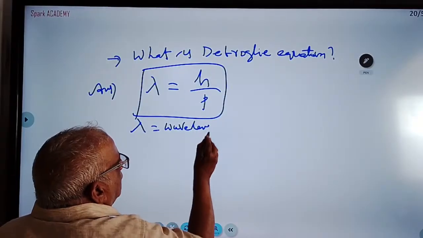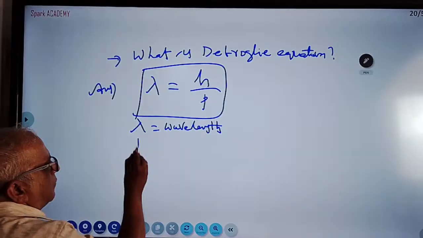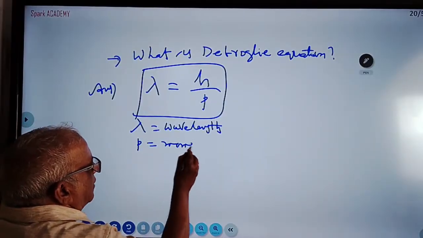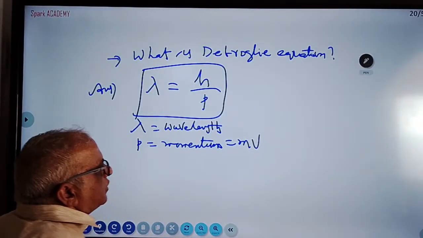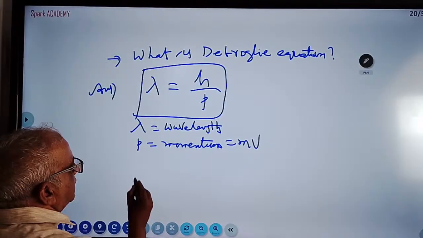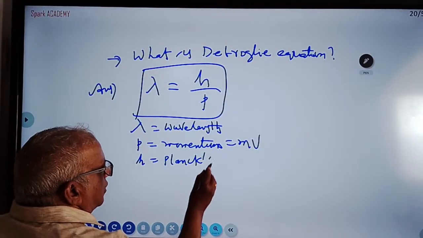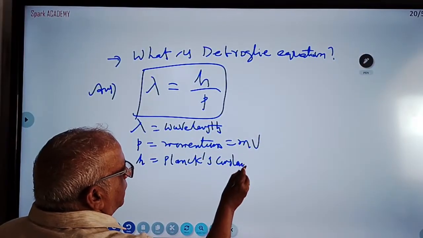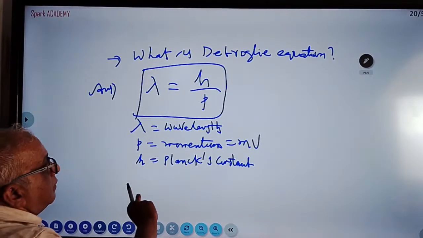Lambda is wavelength, h is Planck's constant, p is momentum, the momentum of the particle. Momentum means mv, mass into velocity. h means Planck's constant. So this is called de Broglie's equation. They often ask what is the de Broglie equation.